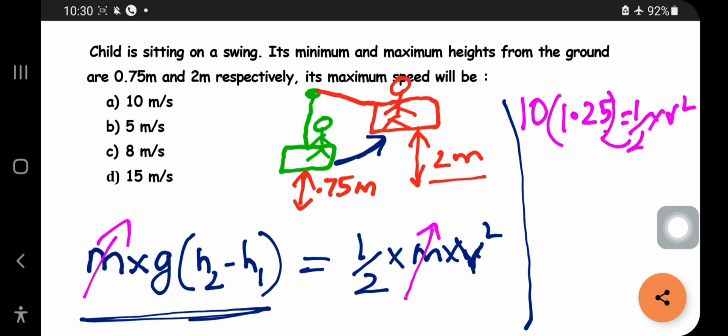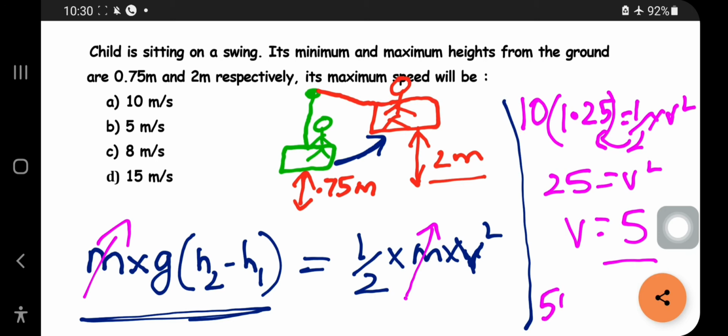This 2 will go here, so you will get 25 is equal to v square. So v will become 5. So the answer is 5 meter per second.